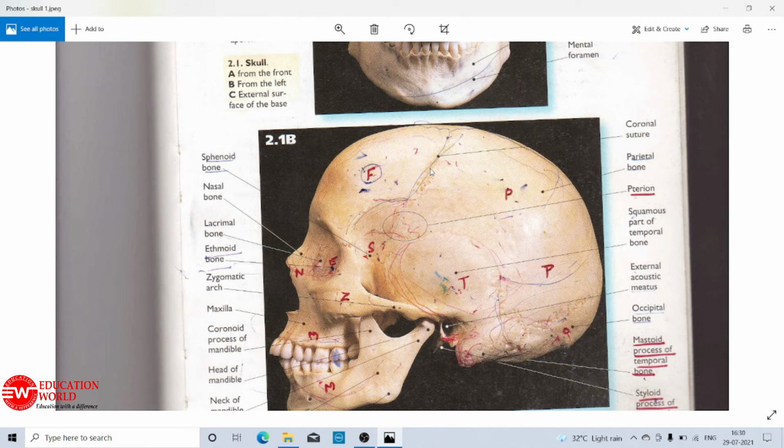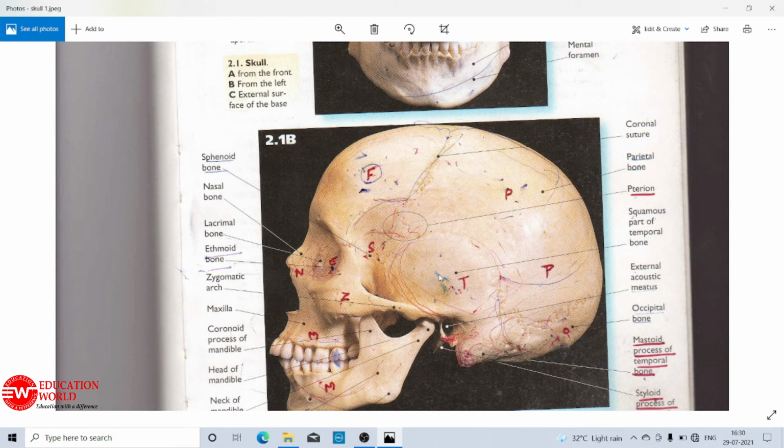The 8 bones which constitute the cranium part of the skull are referred to, with regard to their location, as the frontal bone, which is present just in front of the head. Then the parietal bone, present after the frontal part of the skull or cranium.